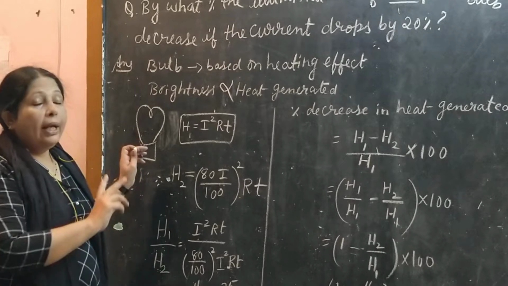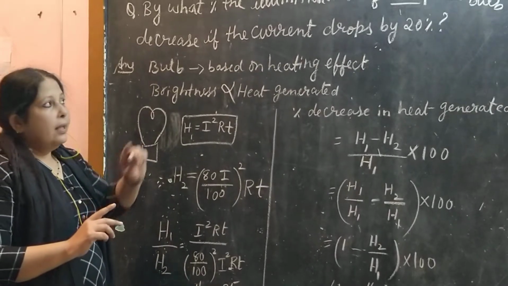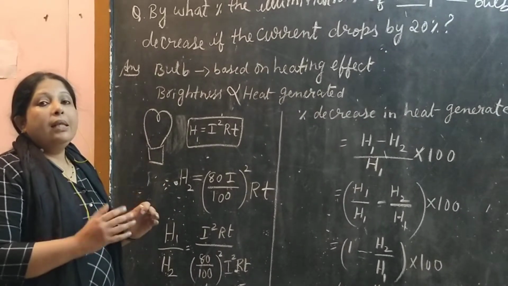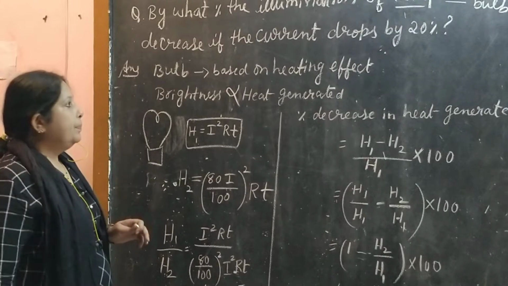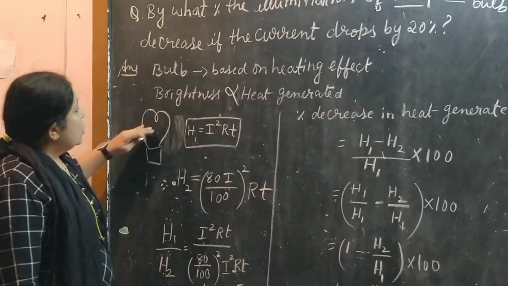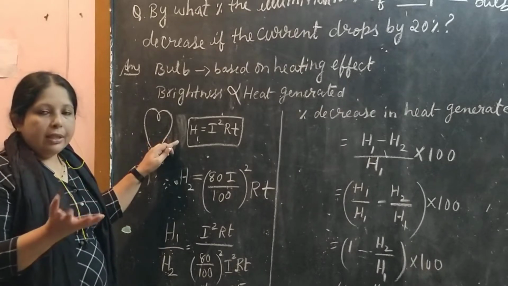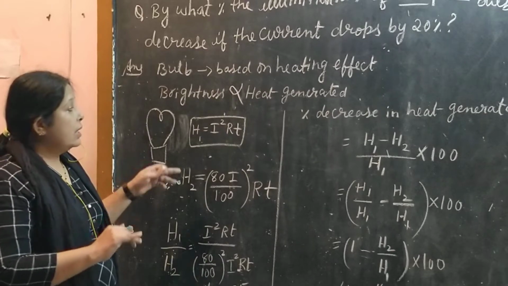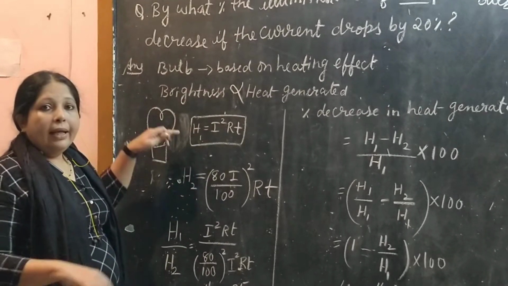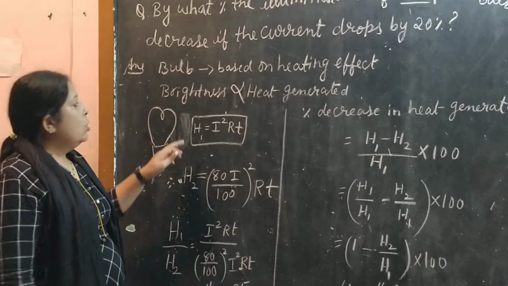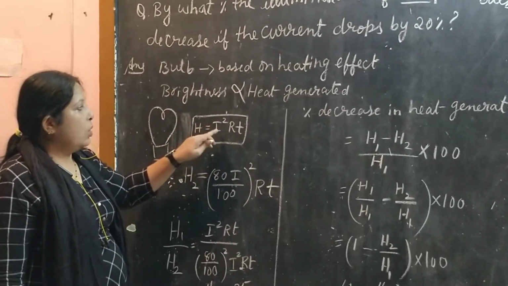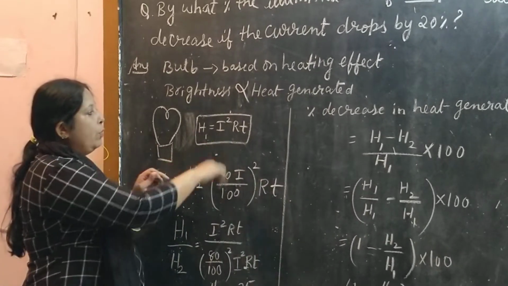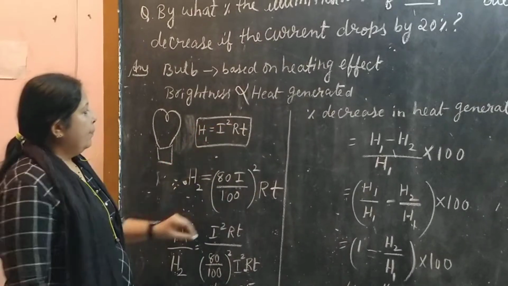They have asked you only if the current drops by 20%, how much current decreased so that the brightness reduced? So what happens? We can take here potential difference, but that is not the matter. We are not talking about the potential or the flow of current. We are talking about directly the heat, how much it decreased. So we can take this formula. H is equal to I square RT. Among the three formulas of heat, we can take this formula H equals I square RT.